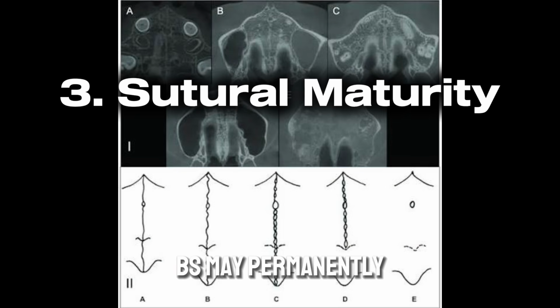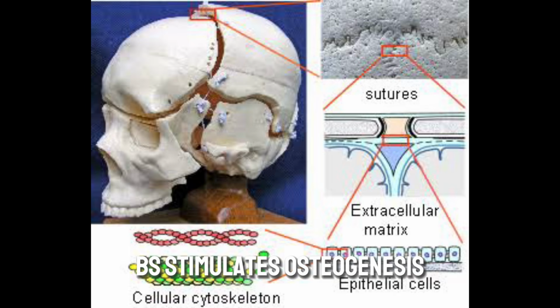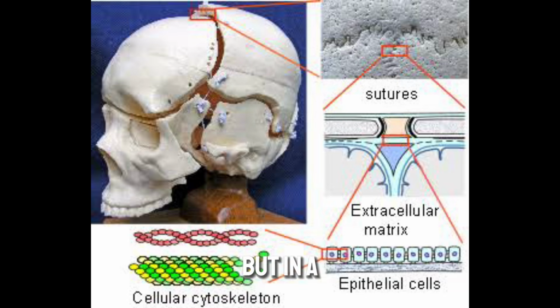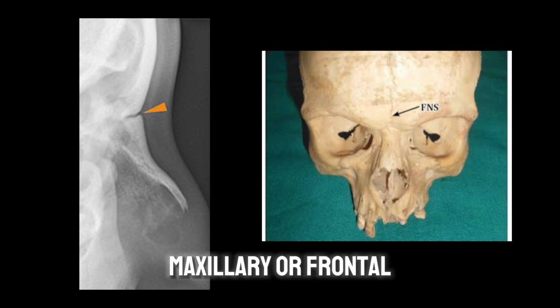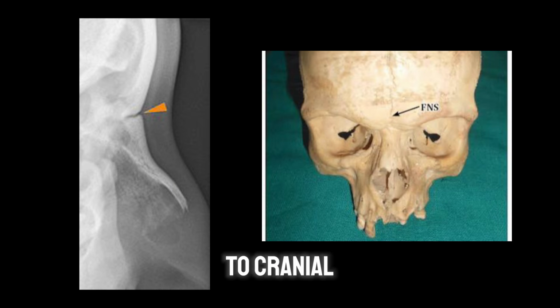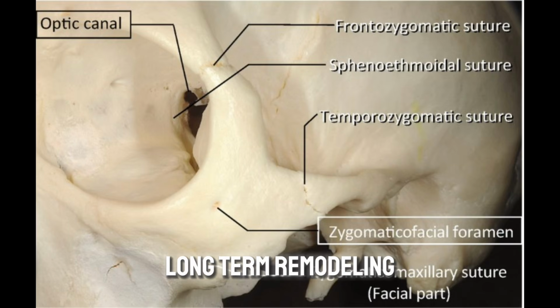Number 3, BS may permanently close sutures. BS stimulates osteogenesis along sutural folds, but in a chaotic way. The osteogenic fronts are so much more likely to permanently fuse the sutures, like the zygomaticomaxillary or frontonasal, reducing your chances of holding onto craniofacial plasticity and long-term remodeling capacity.